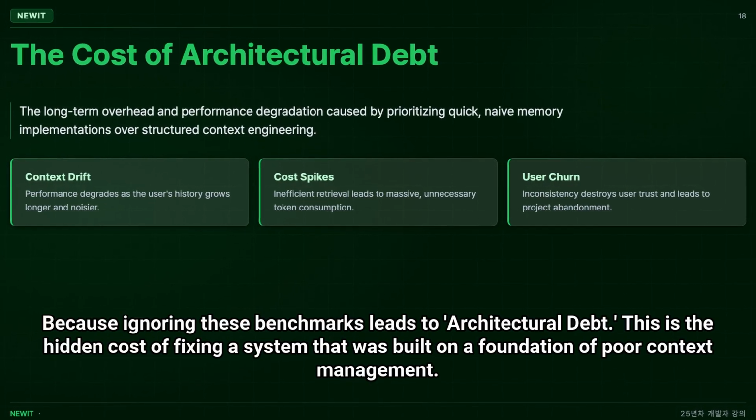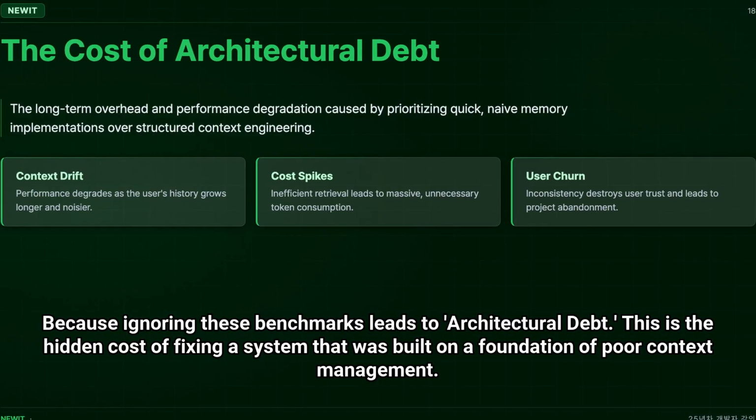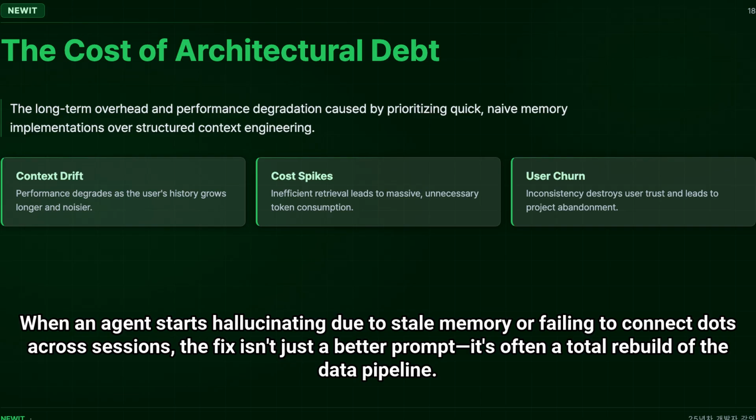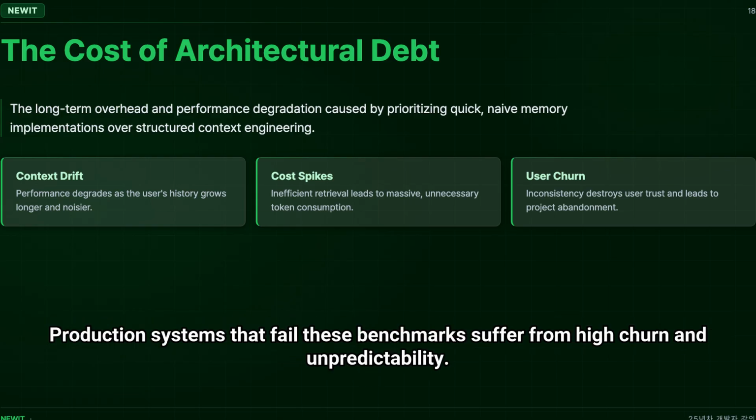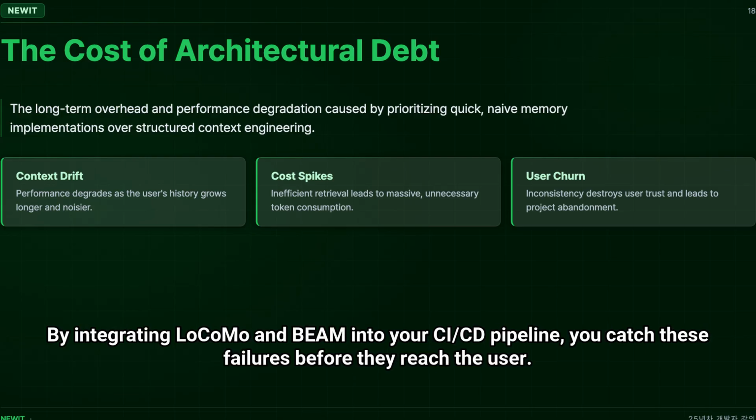Because ignoring these benchmarks leads to architectural debt. This is the hidden cost of fixing a system that was built on a foundation of poor context management. When an agent starts hallucinating due to stale memory or failing to connect dots across sessions, the fix isn't just a better prompt, it's often a total rebuild of the data pipeline. Production systems that fail these benchmarks suffer from high churn and unpredictability. By integrating LoCoMo and BEAM into your CI/CD pipeline, you catch these failures before they reach the user.